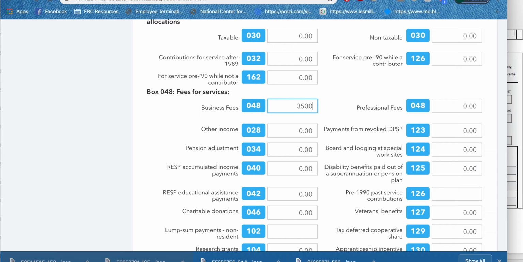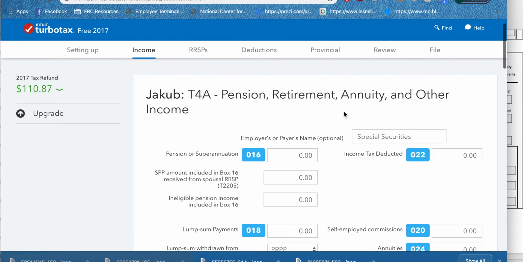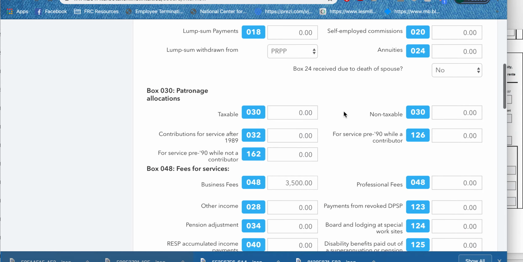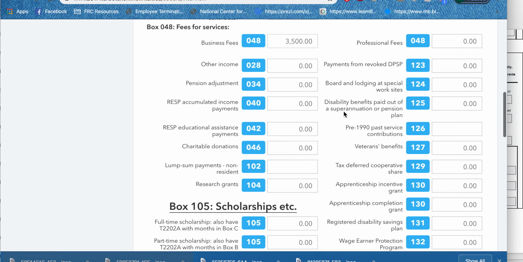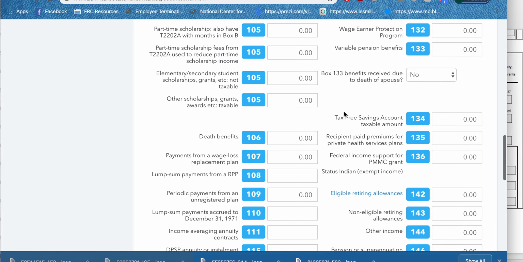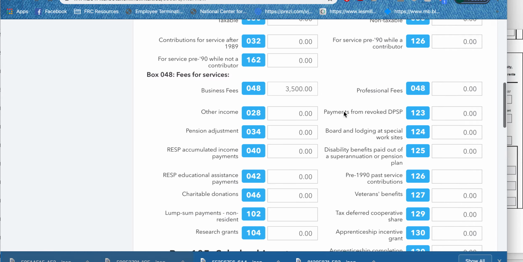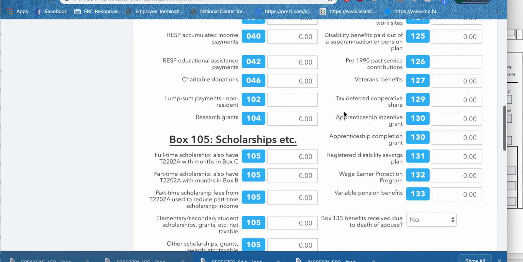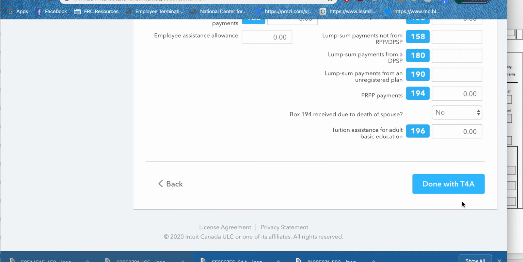The fees is $3,500. Okay, so I'm just making sure I didn't miss anything. Okay, so notice how lots of boxes, looks kind of scary, but lots of boxes just get empty depending on your T4. So I'm just following exactly what's on his T4A, which was only that $3,500 in the line 48. And now I'm done.